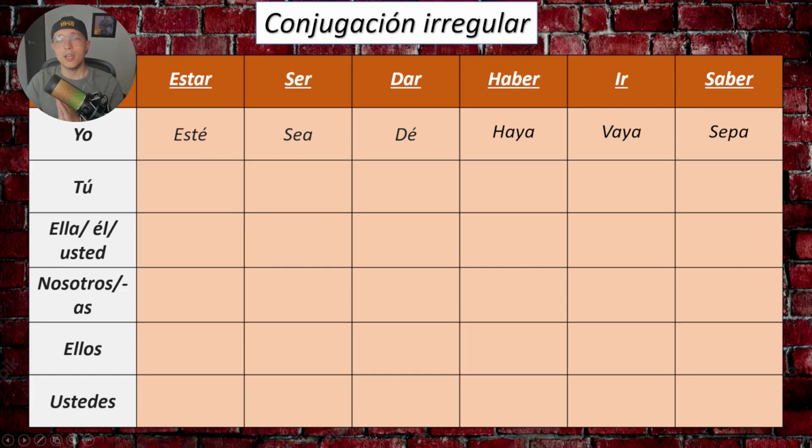These 6 verbs, we need to memorize them, guys. There is no other way, okay? But that happens in every language. With practice, you will get it naturally.